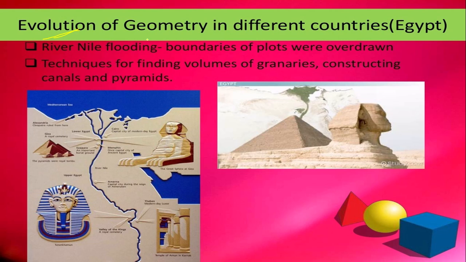Now the evolution of geometry in different countries. It first started in Egypt.